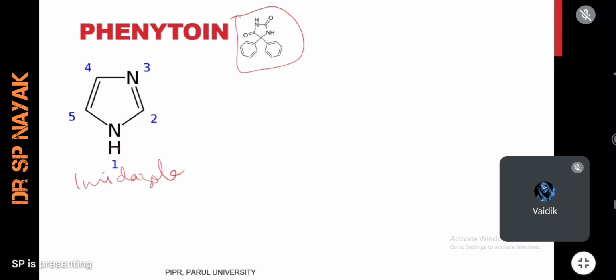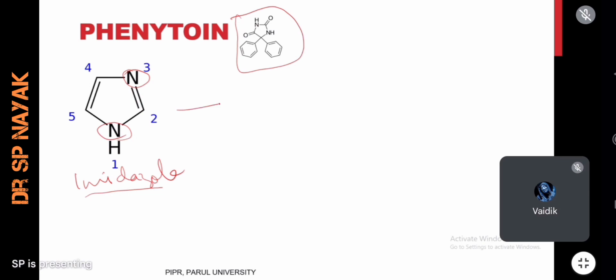Okay, on the first position we have one nitrogen group, and on the third position we have a second nitrogen group. This molecule with two double bonds is called imidazole. This is the basic molecule.